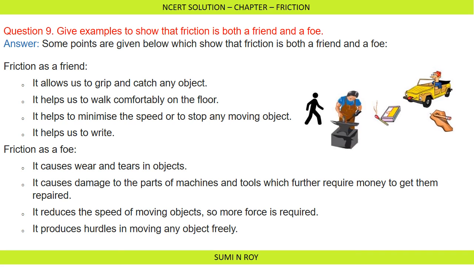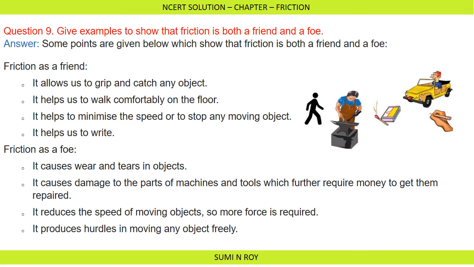Now next, it reduces the speed of moving objects, so more force is required. If we are moving on a rough surface, then the friction will be more. So friction reduces the speed of a moving object. Firstly we have to overcome the friction, then we have to increase the speed. So more force is required, meaning more fuel is required to overcome the friction. So this is also a disadvantage of friction.